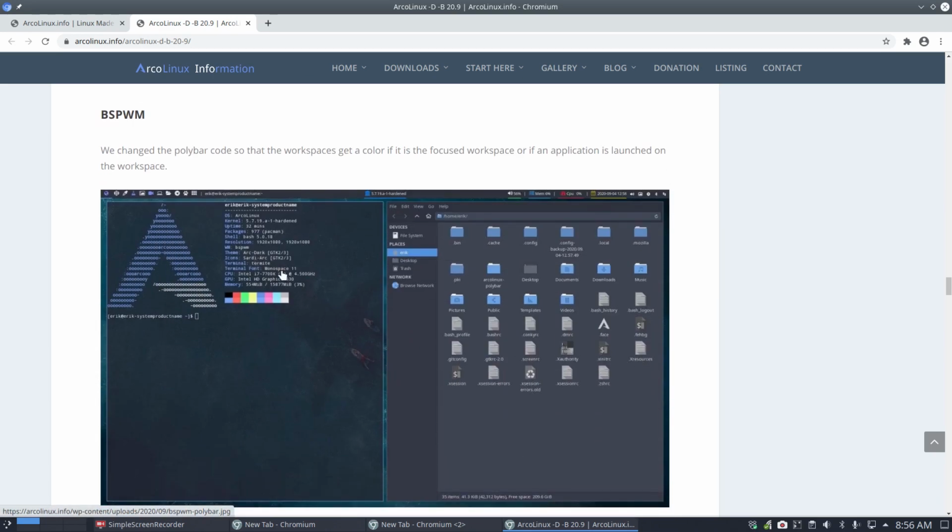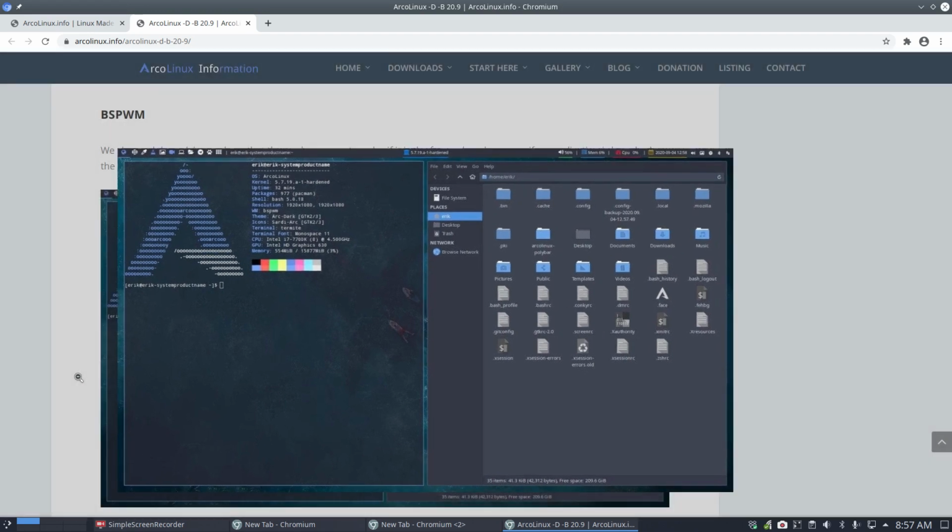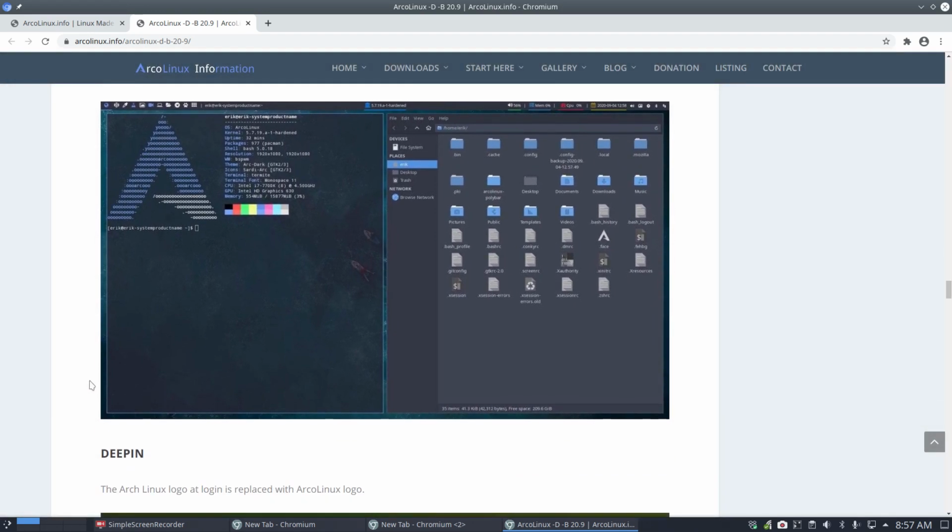BSPWM, yeah, true. This is actually a tip from a user, so please keep giving us tips, because it will only improve the experience of everyone, right? So this blue thing used to be white. The tip was, if an application is there, color it, but also keep the icon colored if on the 4th workspace something is open, and on the 6th one as well. So if anything is open there, the color is now blue on BSPWM. That's one of our 19 desktops.